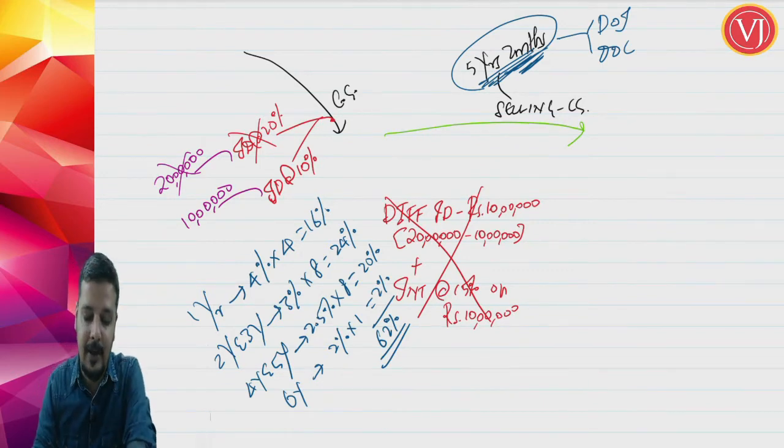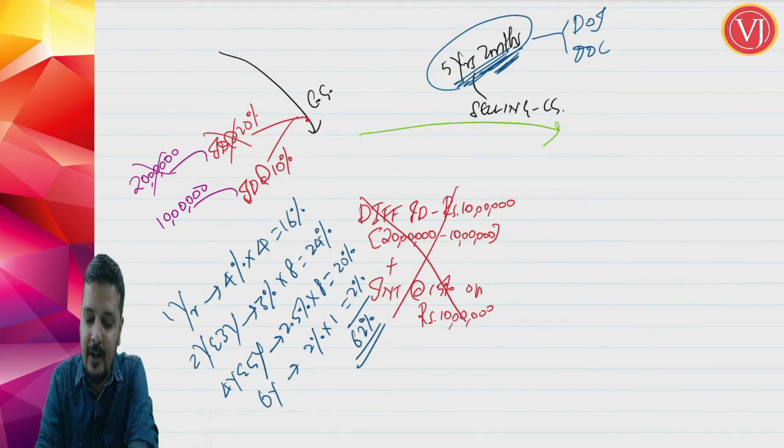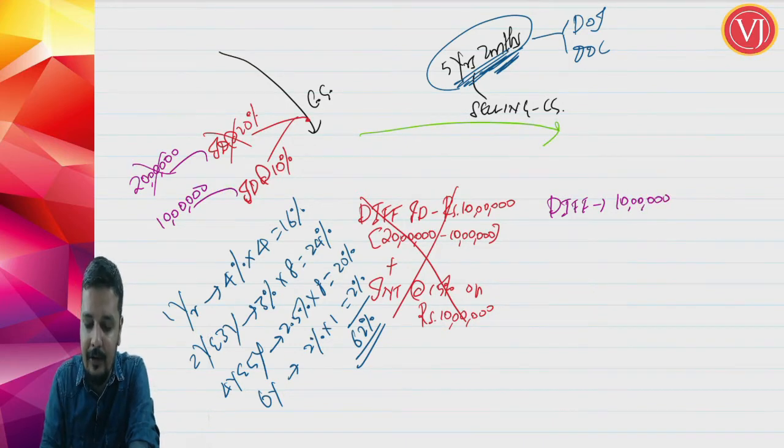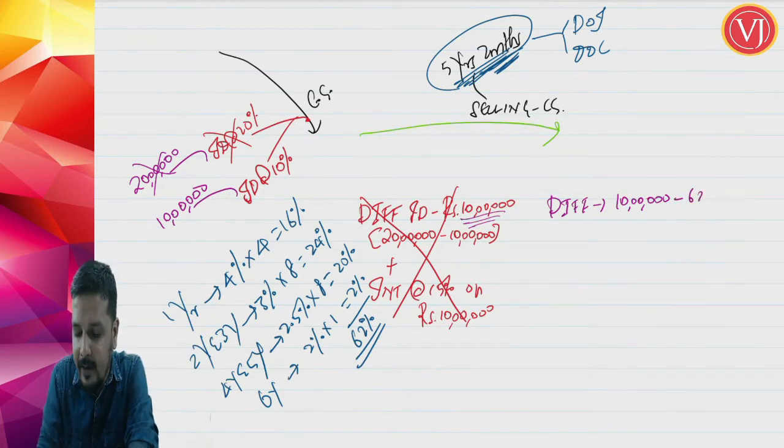62% deduction will be there. Now when I say 62% deduction will be there, differential duty will be 10 lakhs minus 62%. Differential duty you have already got 10 lakhs normally. Now 10 lakhs minus 62% of 10 lakhs, this is nothing but your 38%, that is 3,80,000.